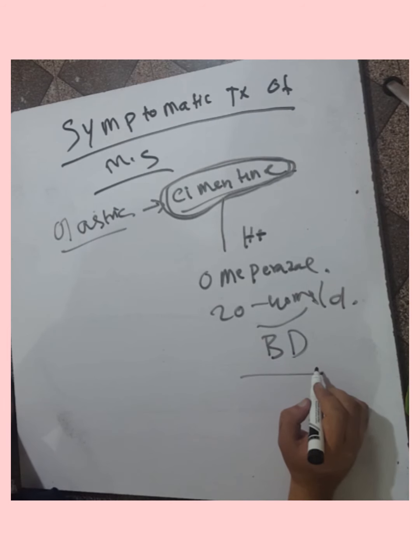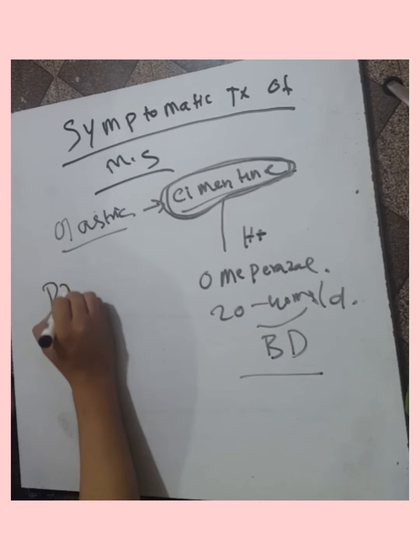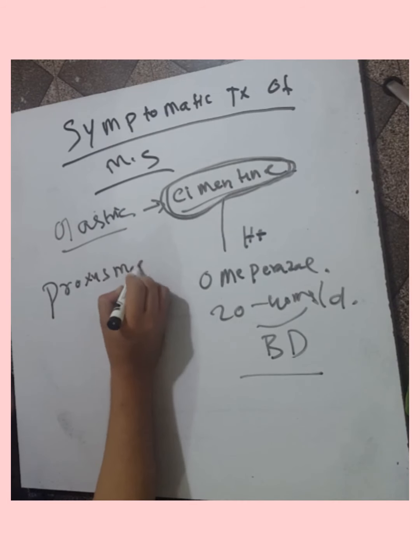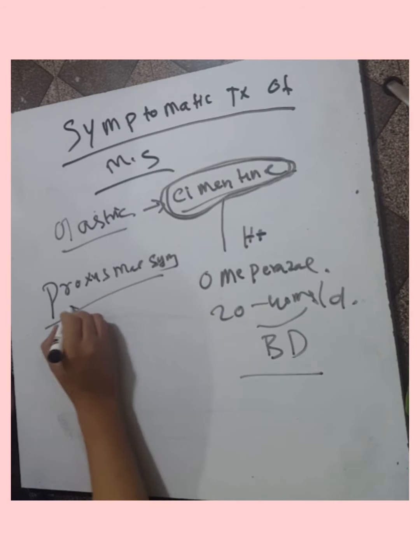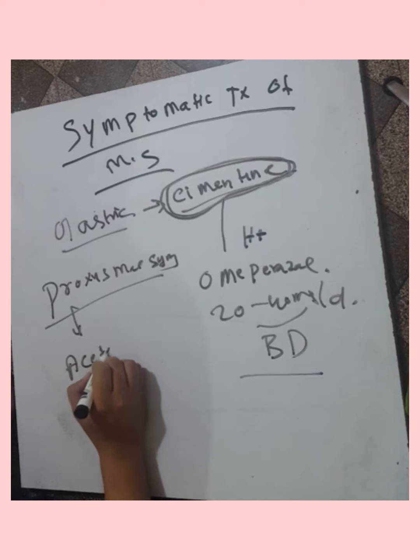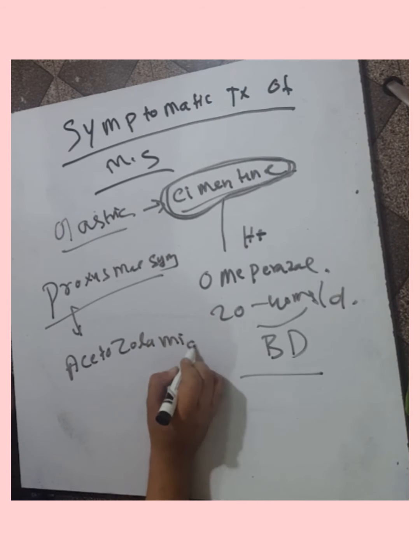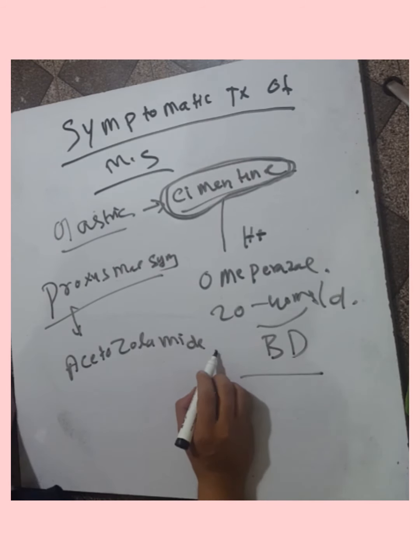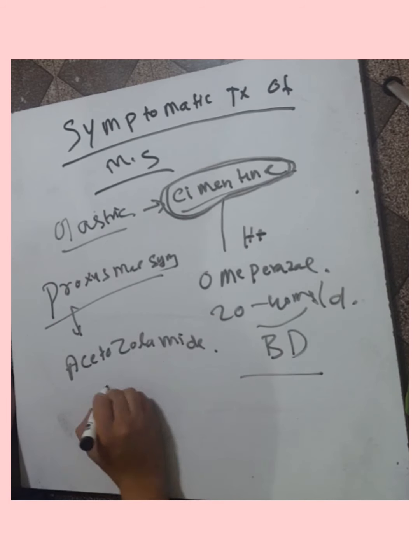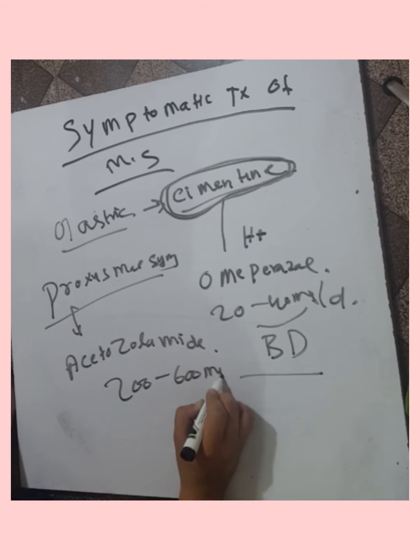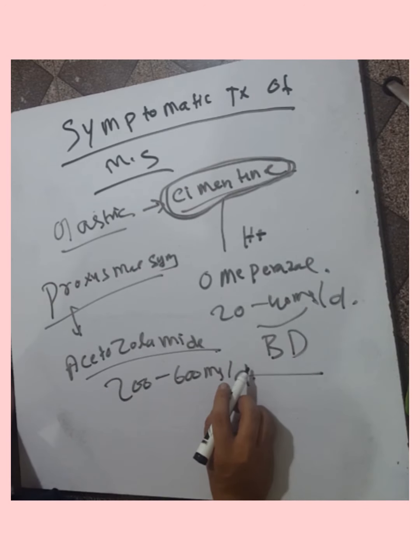The paroxysmal symptoms respond dramatically to a low dose of anticonvulsant, that is acetazolamide. If there are paroxysmal symptoms, they can be treated by acetazolamide. The acetazolamide dosage is 200 to 600 mg per day. Carbamazepine 50 to 400 mg may be given. Phenytoin can be given. Gabapentin we also discussed.